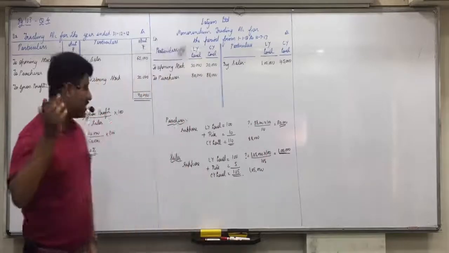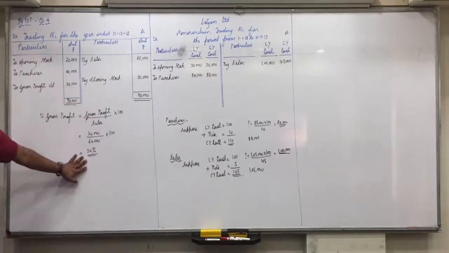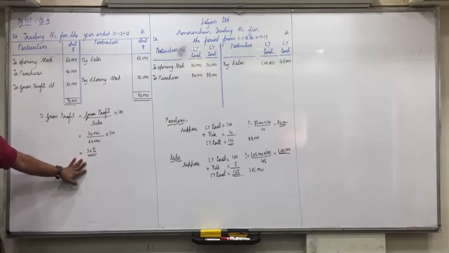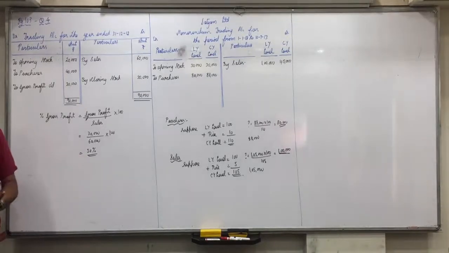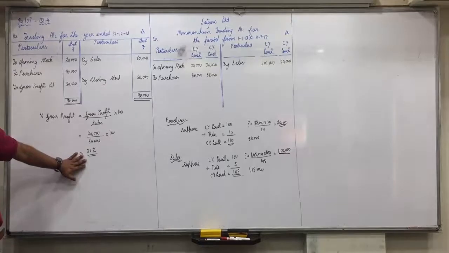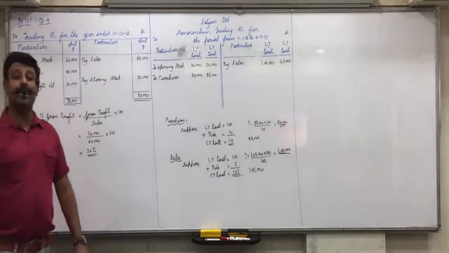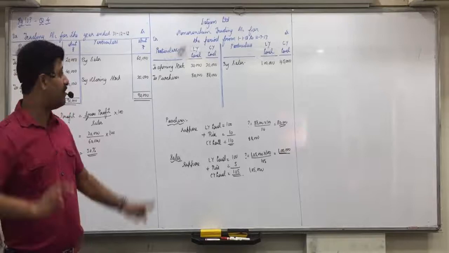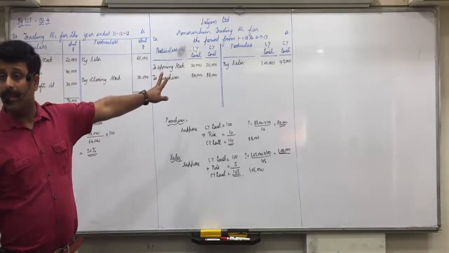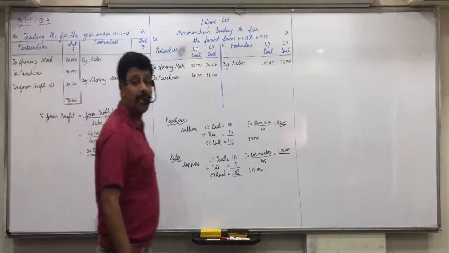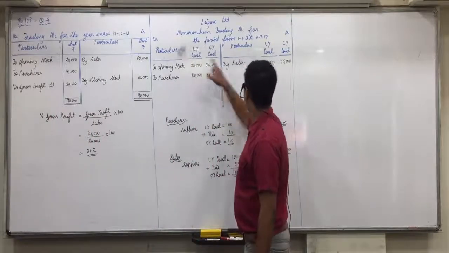Yes. Last year we were earning a profit of 50%, but in this year purchase price has increased by 10%, selling price has increased by 5%. So would the percentage of gross profit change or not? We don't know whether it would increase or decrease, but the percentage of gross profit would change, which we do know. So 50% gross profit cannot be applied in the current year. This is the reason we obtained two levels. Now, can we apply this 50% gross profit at last year's level or not?